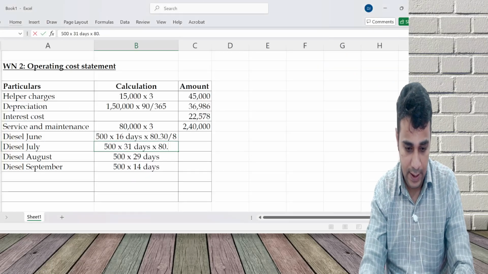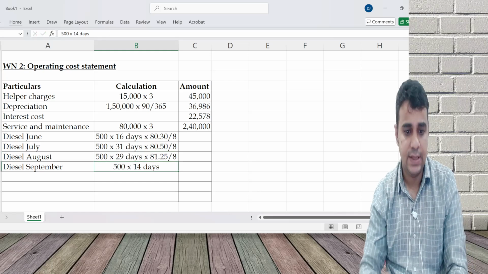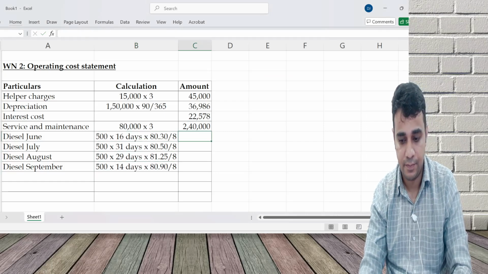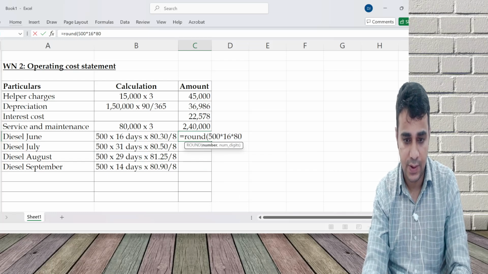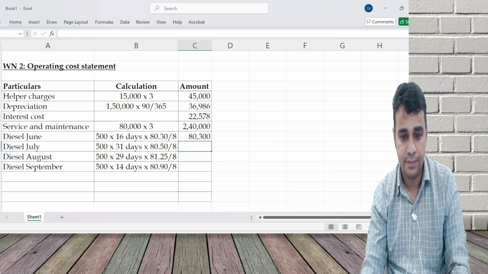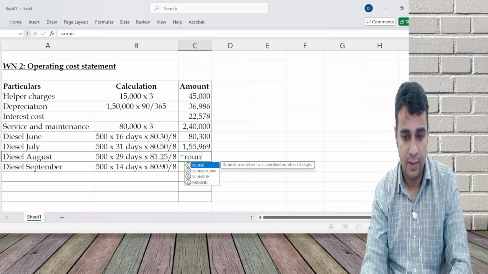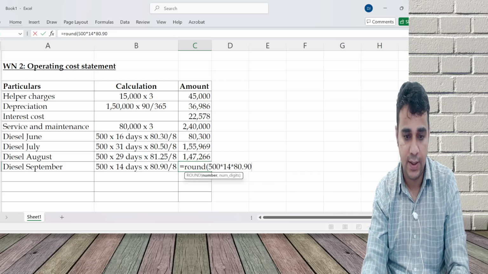So: 500 into 16 into 80.3 by 8; 500 into 31 into 80.5 by 8; 500 into 29 into 81.25 by 8; 500 into 14 into 80.9 by 8.